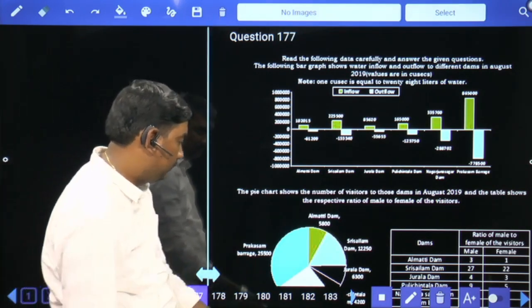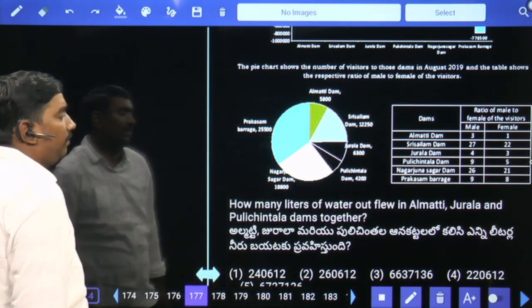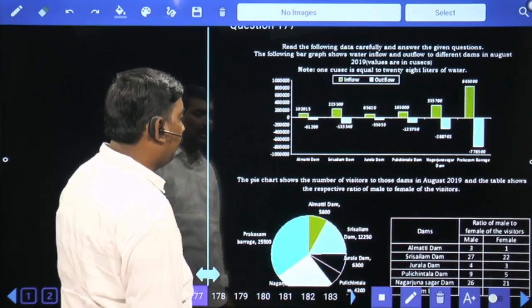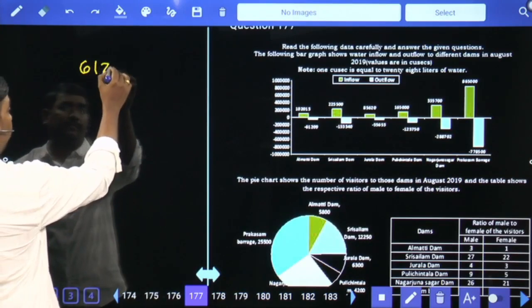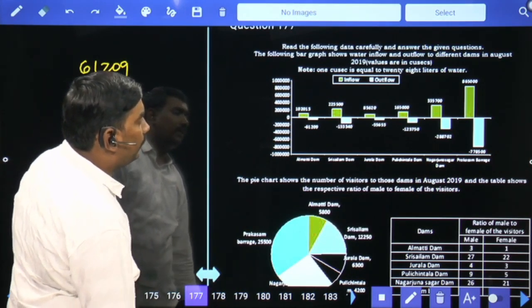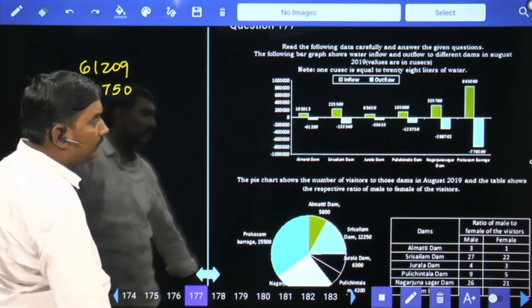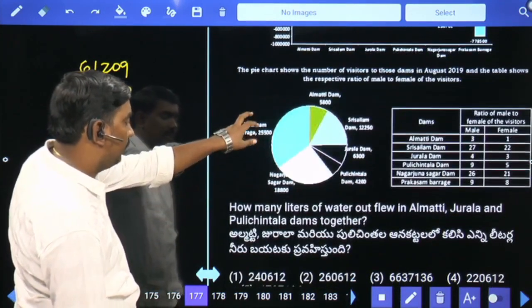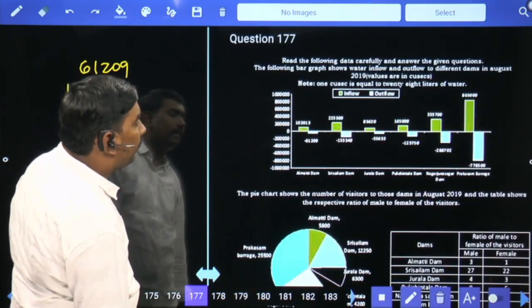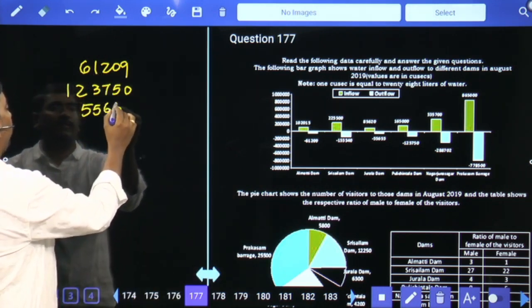Next. How many Q6 of water outflow in Almatti, Jurala, Pulichintala dams together? Almatti 61209. Pulichintala 123750. Jurala 55653.